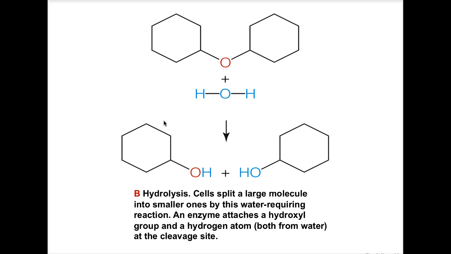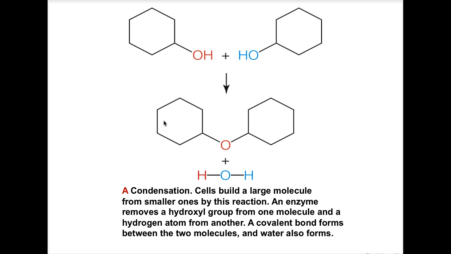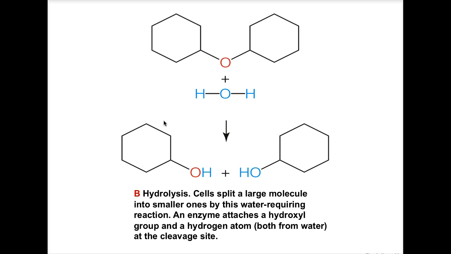When we reverse this condensation reaction, we add the components of the water molecule back to the individual units, so that now our two individual units, the 6-carbon molecule on the left and the 6-carbon molecule on the right, are stable. In essence, condensation is building up. That is a branch of metabolism called anabolism, and hydrolysis is breaking down. That is a branch of metabolism called catabolism, or digestion.